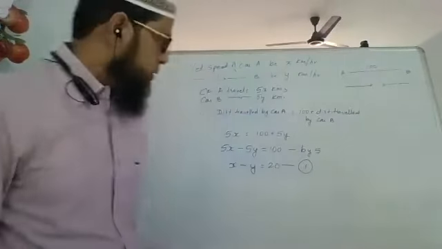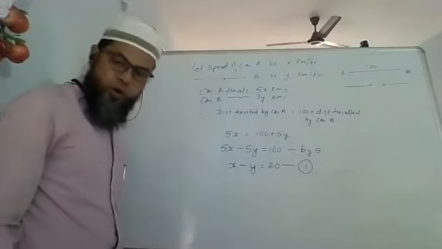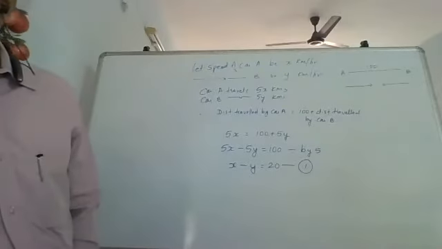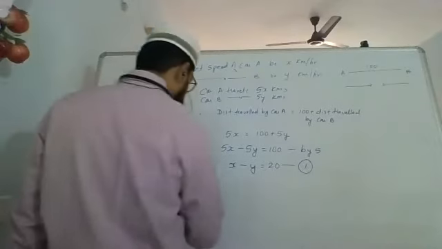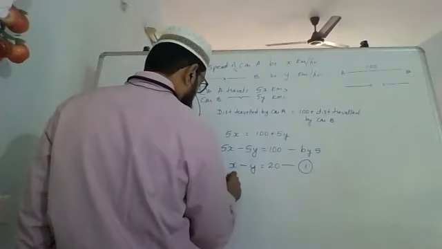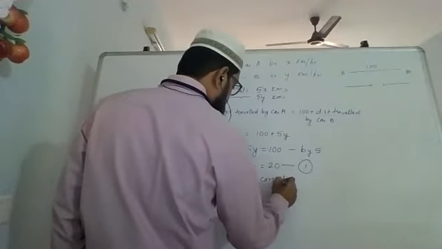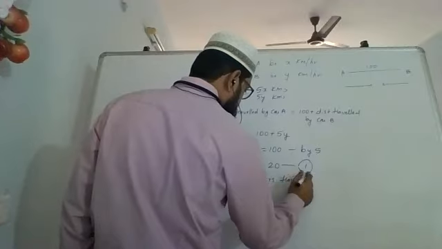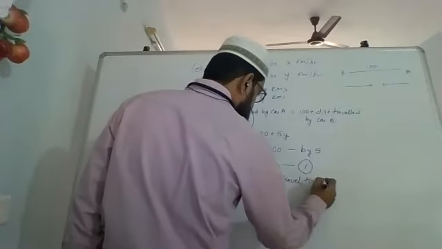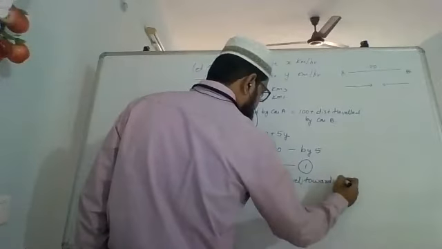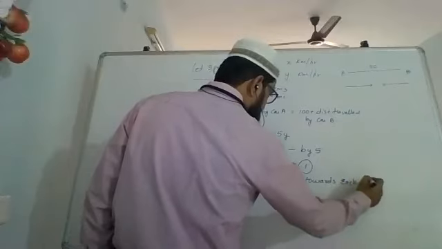After this, write down: when both the cars travel towards each other, what happens?